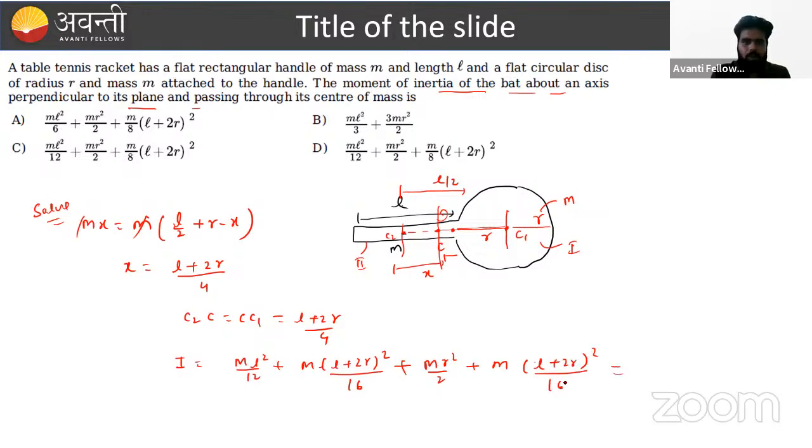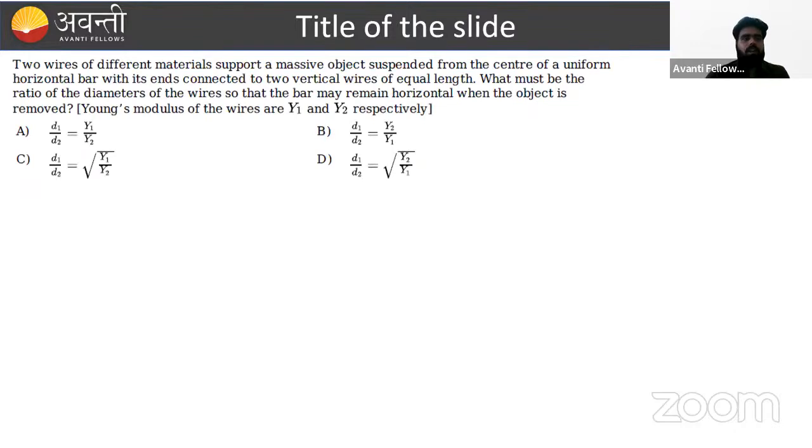If we solve this, what we get here, beta, is nothing but ml square by 12 plus mr square by 2, and this will become 2 times. So this value will equal m upon 8 times (L plus 2R) square. I hope this is clear to everyone. Option D is the correct option.